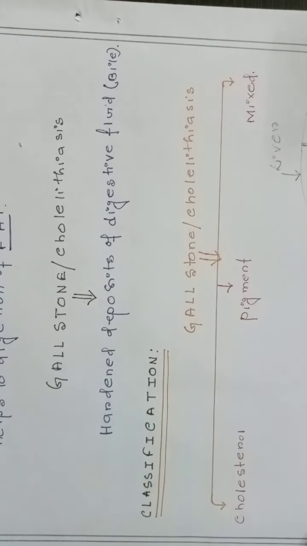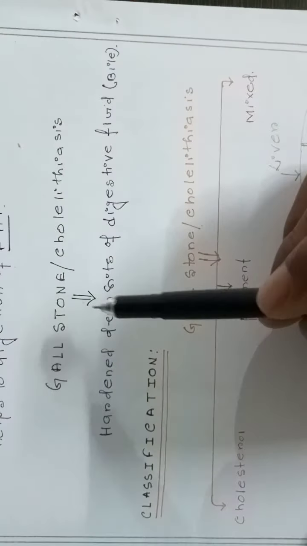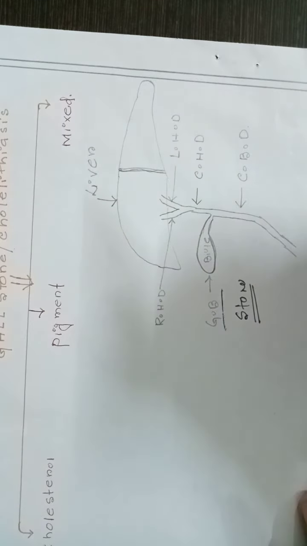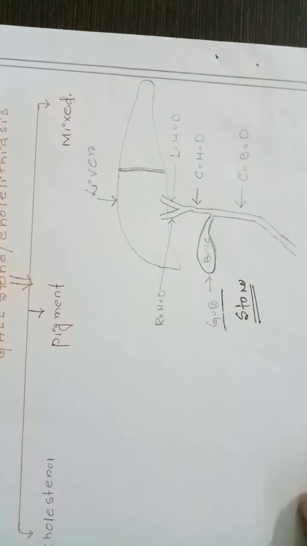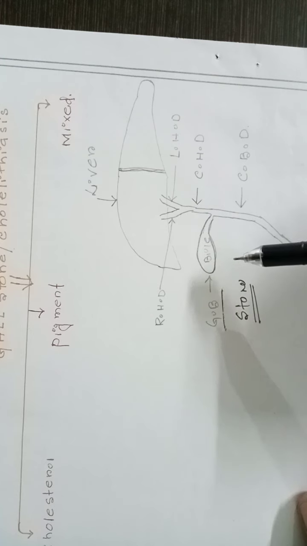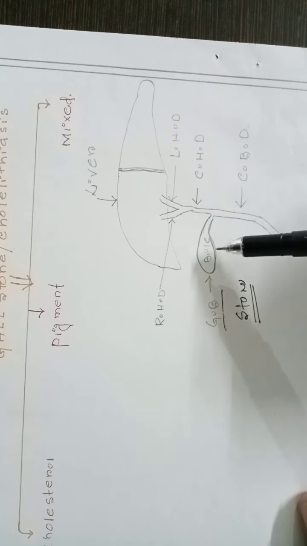So how is gallstone forming? Gallstone is forming when the bile becomes hard, a hardened deposit in the digestive fluid. So this is a pathological condition. In this condition, gallbladder stone is formed.